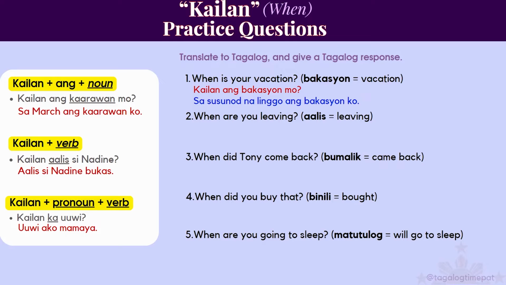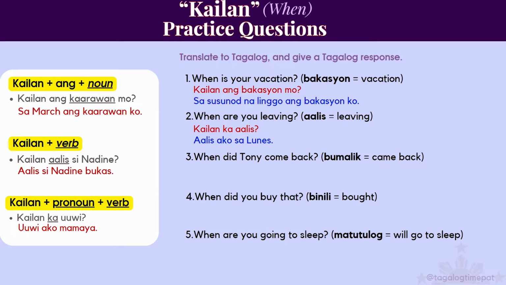Okay, so number 2, when are you leaving? Aalis means leaving. Kailan ka aalis? That's just rule number 3. Kailan plus the pronoun plus the verb. Kailan ka aalis? The response, aalis ako sa Lunes. Aalis ako sa Lunes. So there's sa because it's a future action.